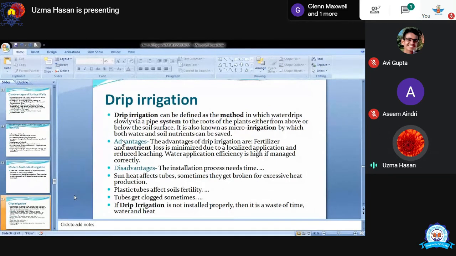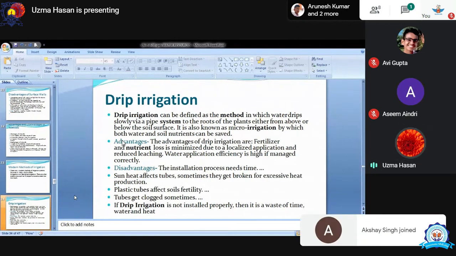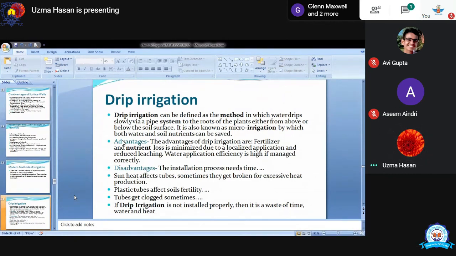I'm just setting an example for you. What will we do if we have to follow drip irrigation? We should have a pipe. There will be a pipe, and that pipe has holes near the root of the plant. That pipe can be on the surface of the earth or under it, very close to the root.